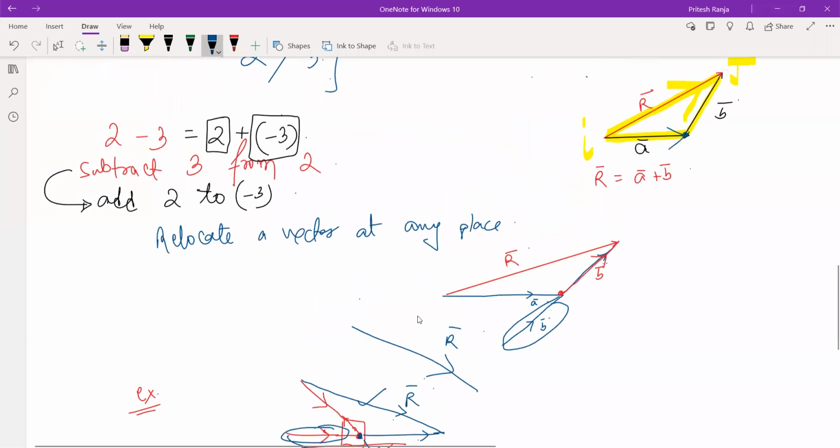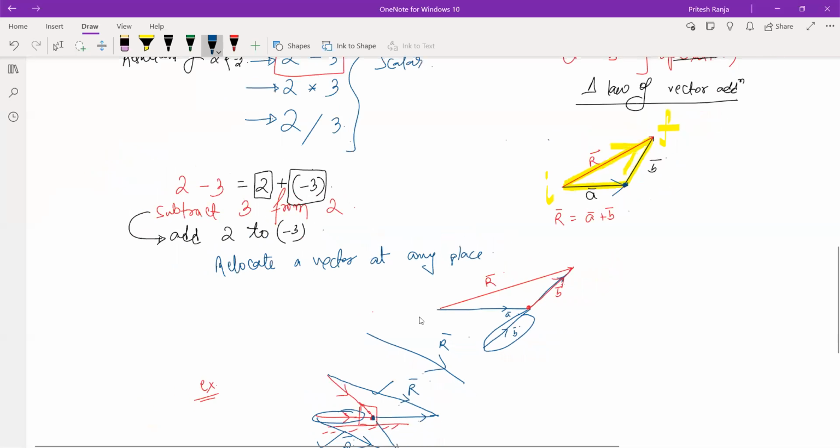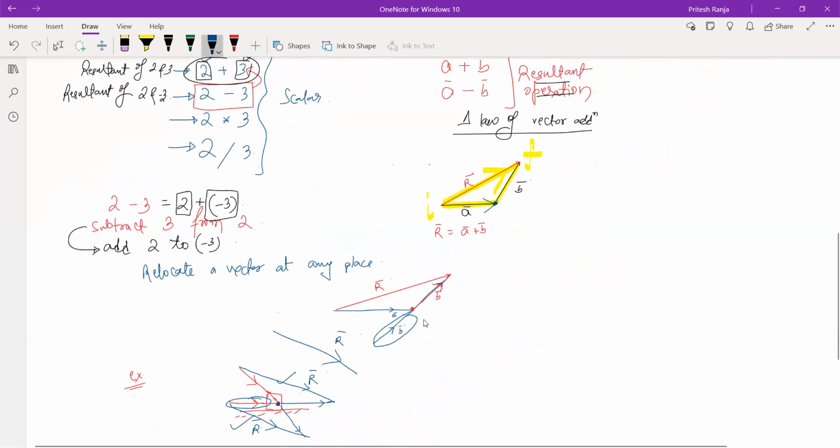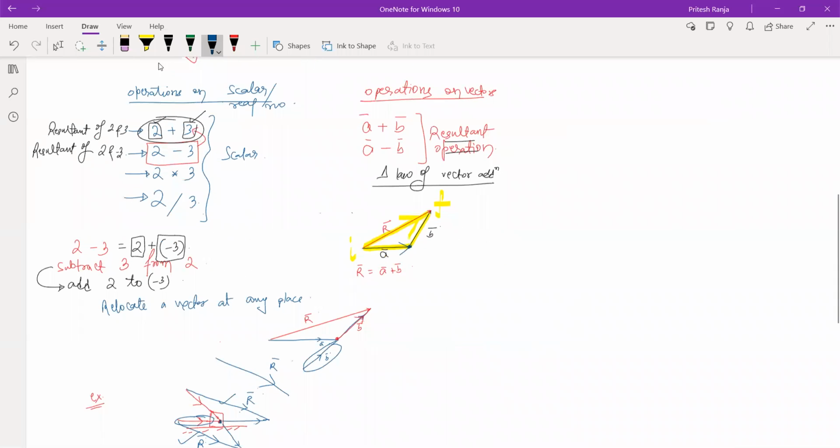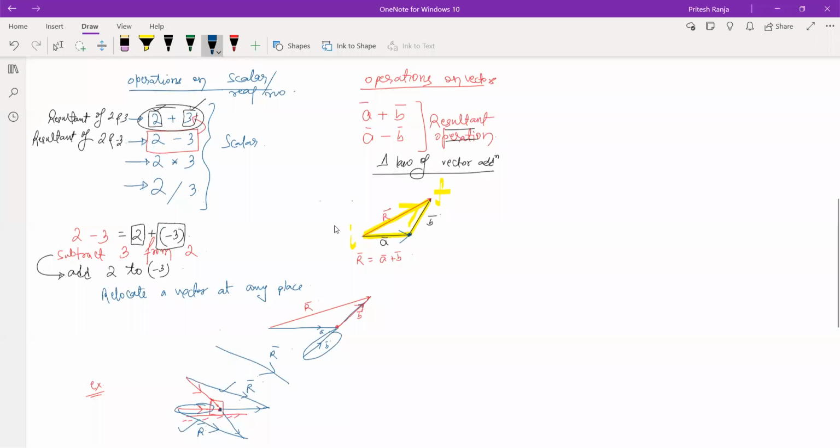Before I move on, write out the stuff related to the resultant operation, go through it once again, and then we will do a few questions. To be remembered, what all operations on vectors are we going to see? Resultant operation, which includes plus and minus operation. Division operation is not supported for vectors because it does not make any sense to divide two directions.